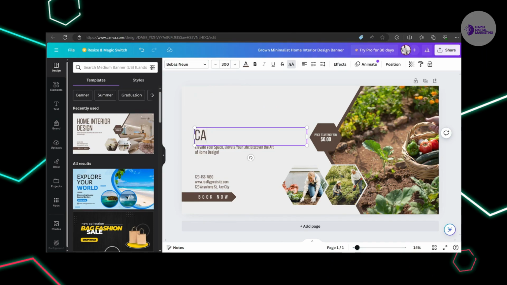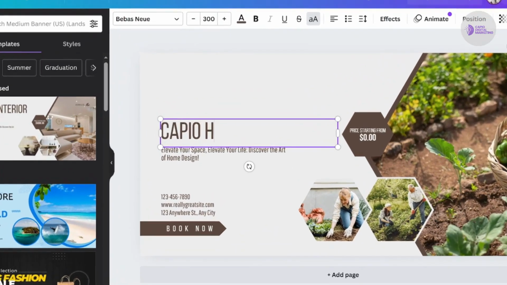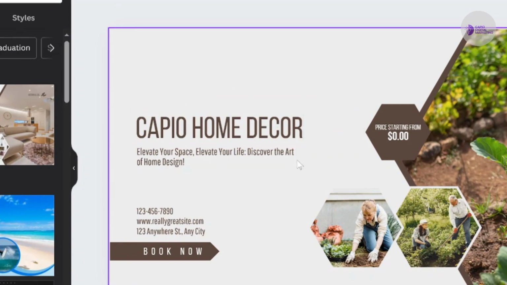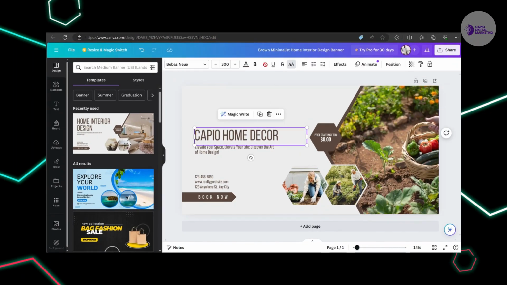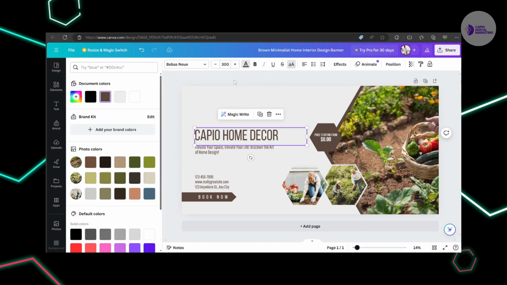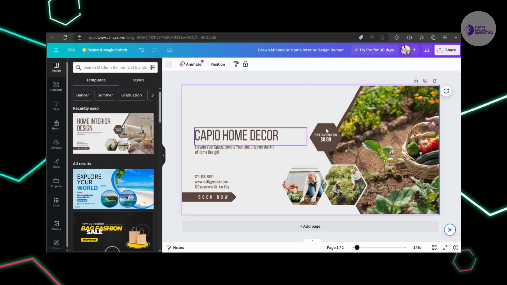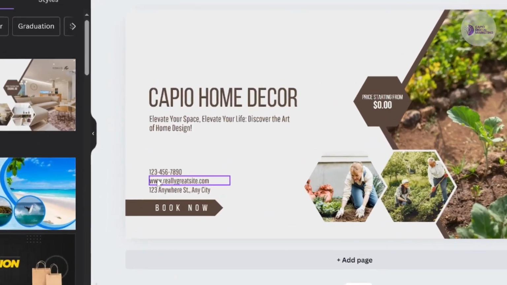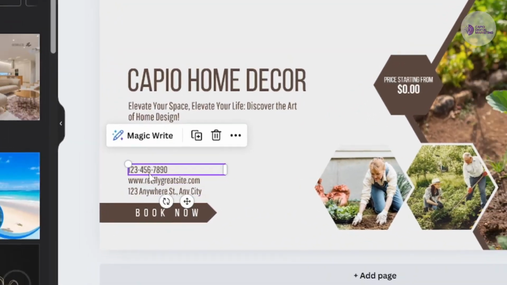So I can change this text over here, and I'm going to call my page Capio Home Decor. So I just want to add a headline over here that represents exactly what my page is actually about. And you can fully customize the fonts and the colors. The entire template is fully customizable. So I'm going to remove this, and I'm also not going to be promoting any website for now.